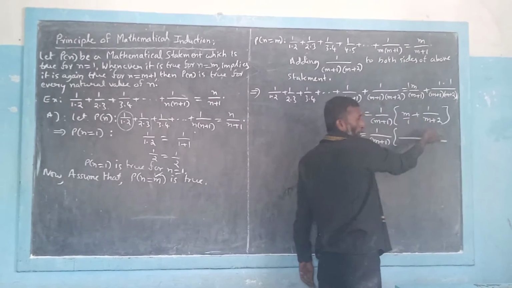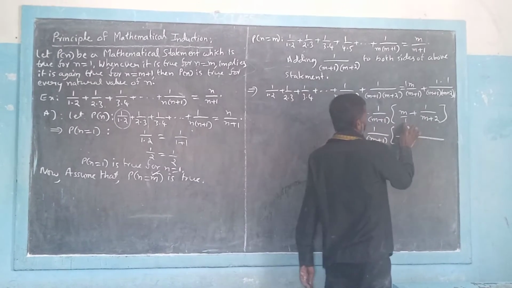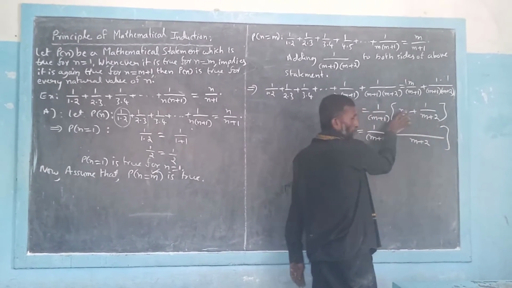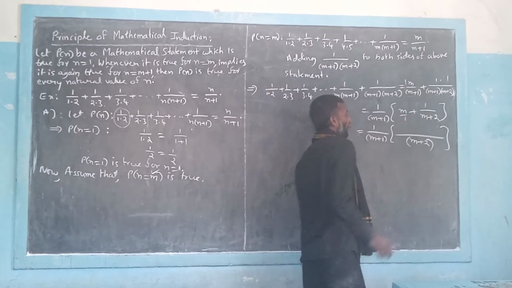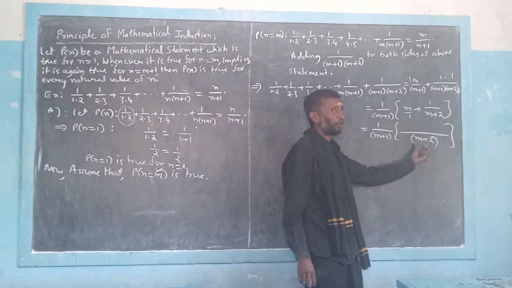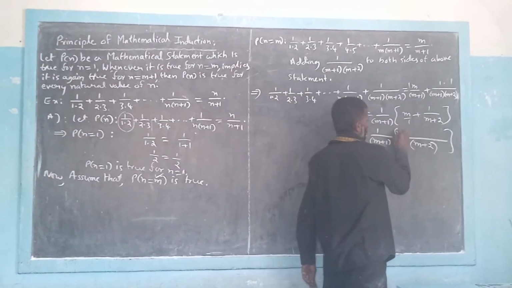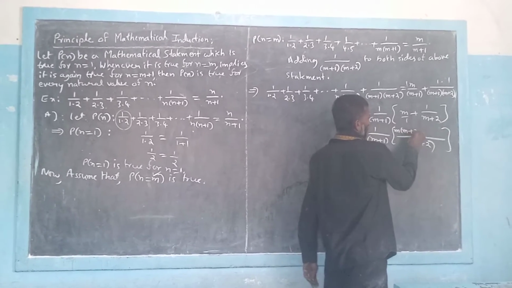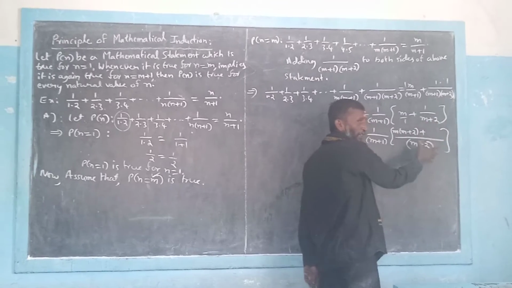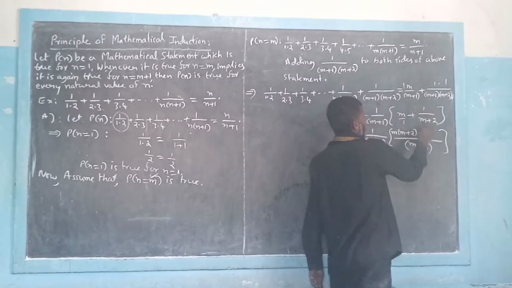Now I want to add these two terms here. The LCM of 1 and m plus 2 is m plus 2. Now check how many times m plus 2 goes into the first one: m plus 2 times. So m plus 2 into m, it is m into m plus 2 that will come here. And on this side, how many times the second denominator divides m plus 2? That is 1 time only. 1 into 1 is 1.